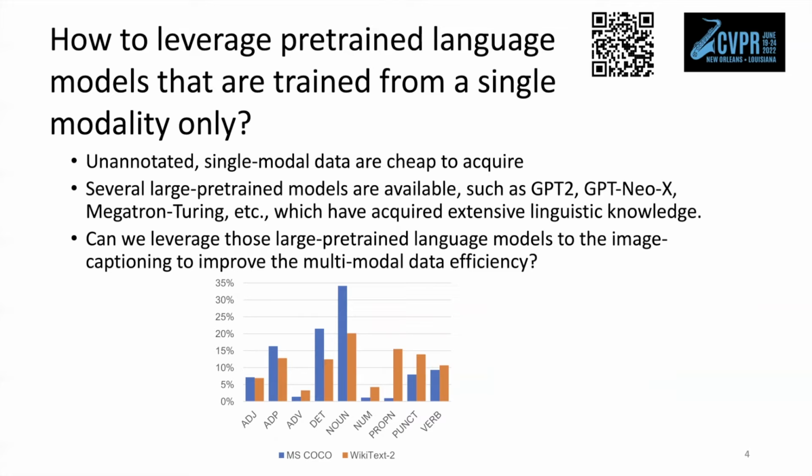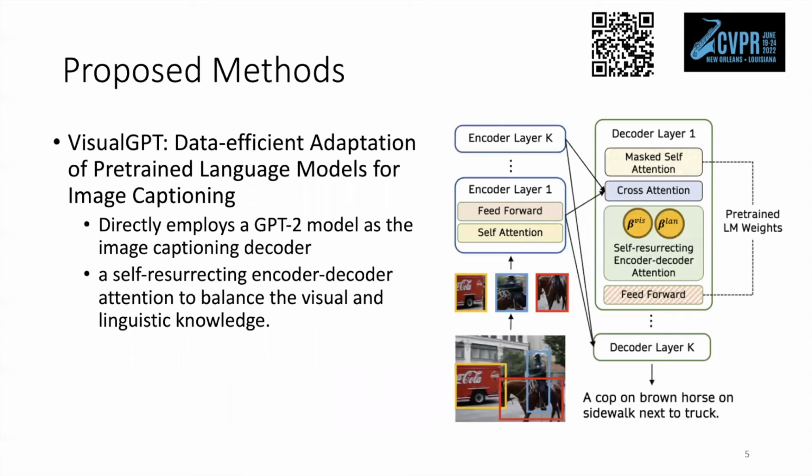However, a major challenge is to bridge the domain gap between the visual and textual modalities with limited data. We highlight the domain gap by comparing the word-level distributions of MS COCO, an image captioning dataset, and Wikitext2, a text-only dataset. The two distributions turn out to be very different. In Visual GPT, to bridge the modality domain gap efficiently, we introduce a self-resurrecting encoder-decoder retention that effectively balances the visual and linguistic knowledge. This is an overview of our Visual GPT model.